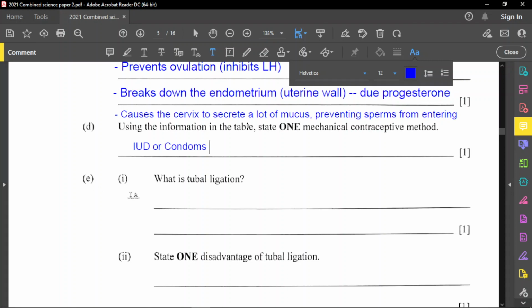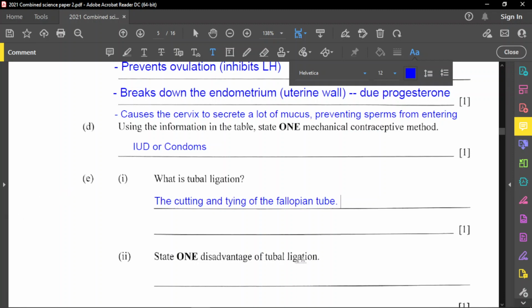All right, so part E1 now. What is tubal ligation? Tubal ligation is simply the cutting and tying of the fallopian tube. In some cases, they burn it as well. Cut, tie, and burn in some cases. Since burning is not always done, as a basic way to define it, you just say the cutting and tying of the fallopian tube. That's a basic way to do it.